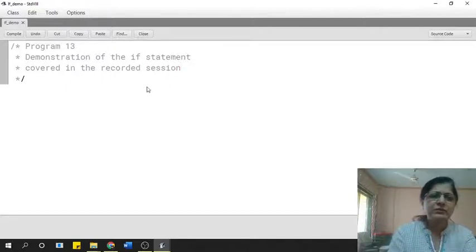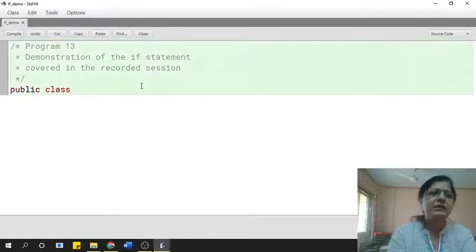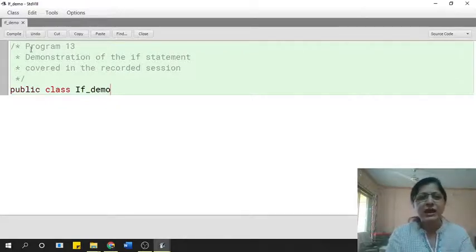Now let's assume that I want to begin this. So I begin with declaring my class. First I have to declare the class. So I will say public class, and the name of the class is if demo with the I capital there. Remember this, what you write over here, the class name should be identical to what you gave when you said new class. And if you have forgotten, you can just look at the title bar over here, which will give you the name you have given for the class.